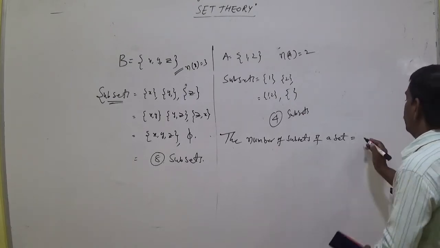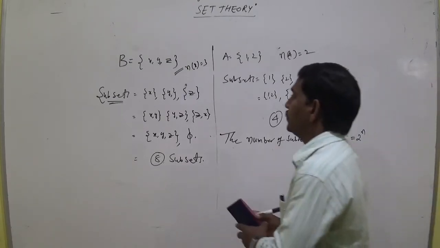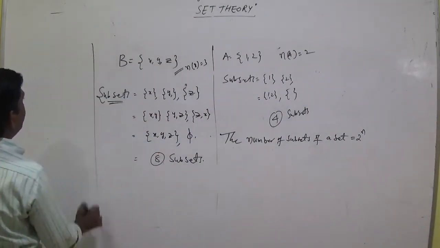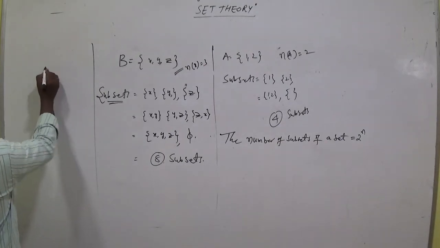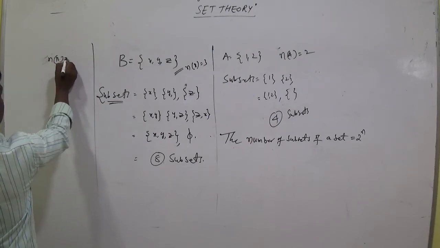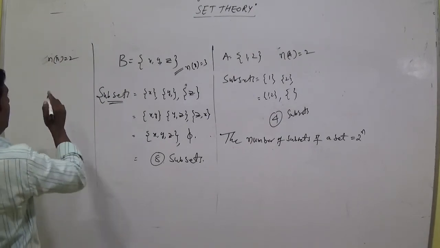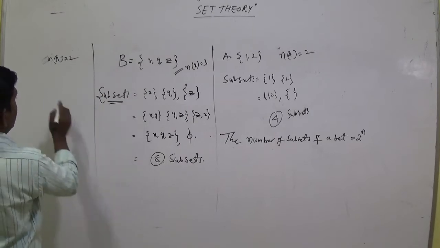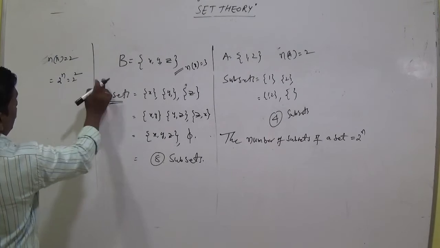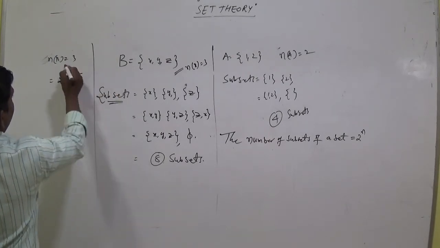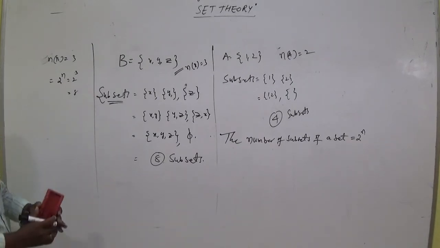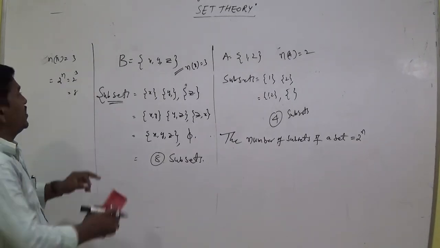So 2 power n: for A, the number of elements is 2, that means n equal to 2, and the number of subsets equals 2 power n, that means 2 square. For B, the number of elements is 3, so 2 cube means 8. 2 2s are 4, 4 2s are 8.